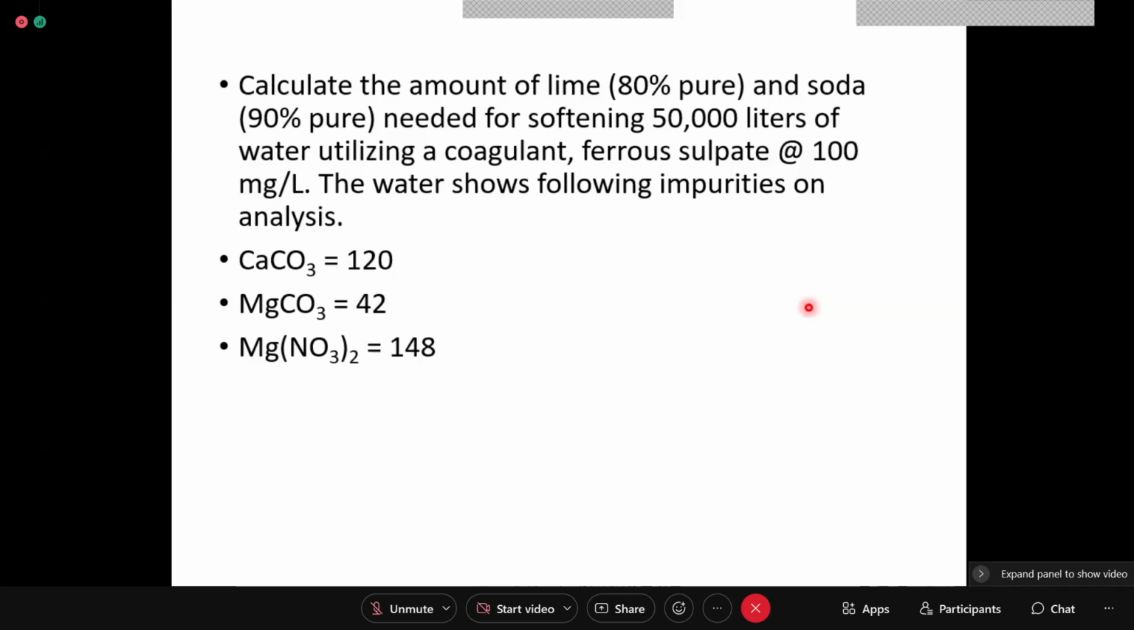Calculate the amount of lime 80% pure and soda 90% pure needed for softening 50,000 liters of water utilizing a coagulant, that is ferrous sulfate, at the rate of 100 milligrams per liter. The water shows following impurities on analysis.